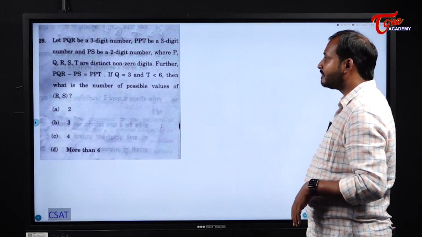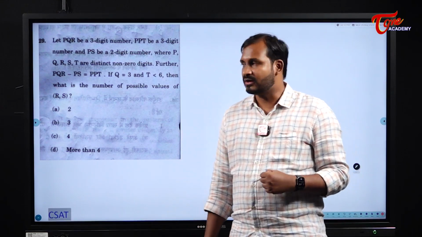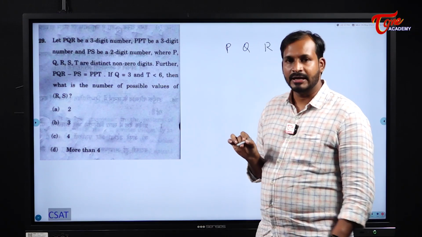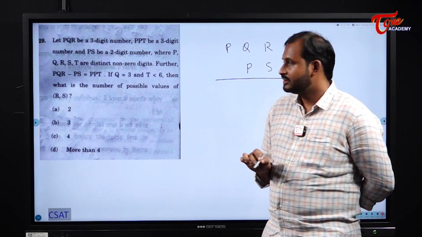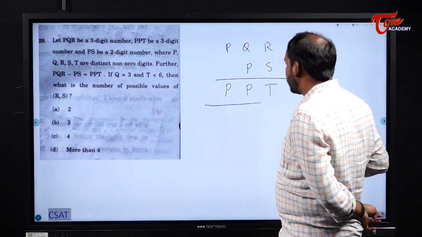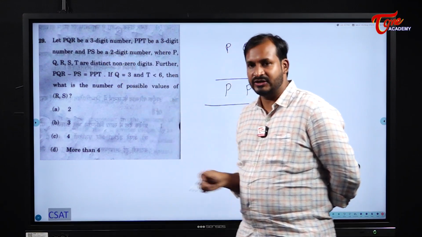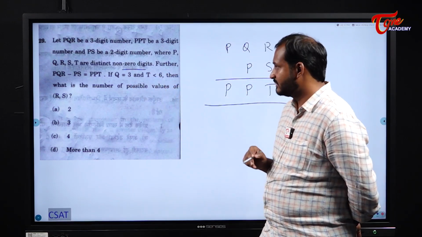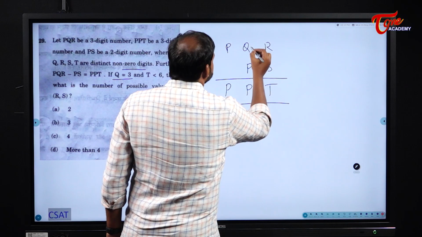Okay. Next one. This one is also a little bit tricky question, students. Why? Because it also wastes a lot of time. PQR minus PS, I need to subtract it from PS. And the output should be PPT. They clearly mentioned it is a 3-digit number and a 2-digit number. Here non-zero and distinct digits are also mentioned. And they have given that the Q value is equal to 3.